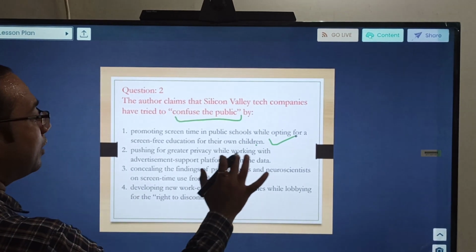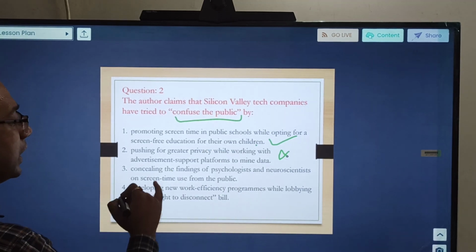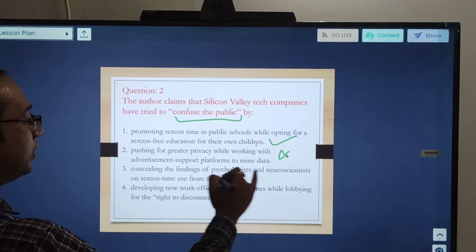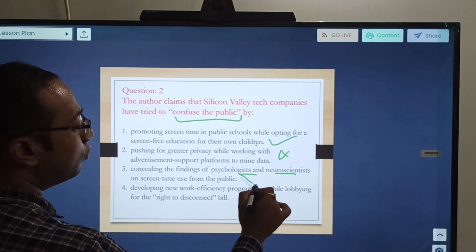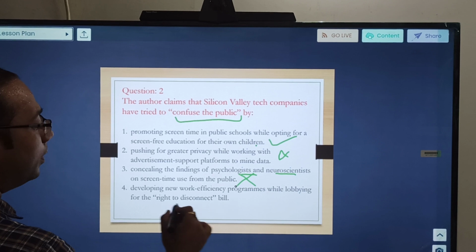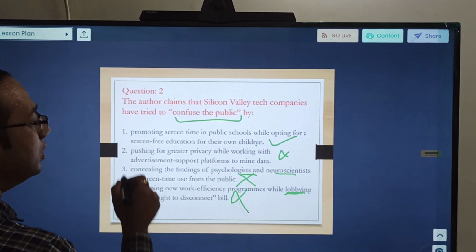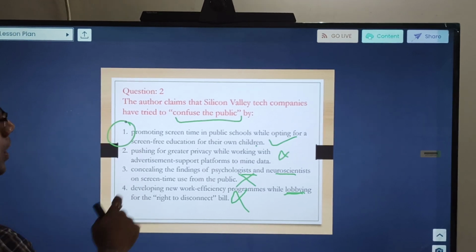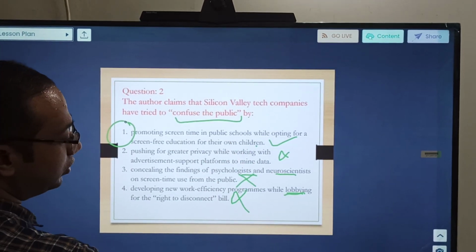Pushing for greater privacy while working with advertisement support platforms, not mentioned. Concealing the finding of psychologists and neuroscientists. It was mentioned that they are using these, but concealing was not mentioned. Developing new work efficiency programs while lobbying for the right to disconnect. This lobbying word is wrong. It was also not mentioned. So clearly our first option is correct: promoting screen time in public school while opting for a screen-free education for their own children.